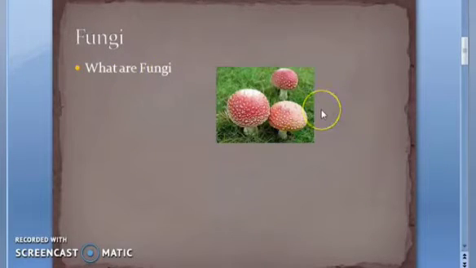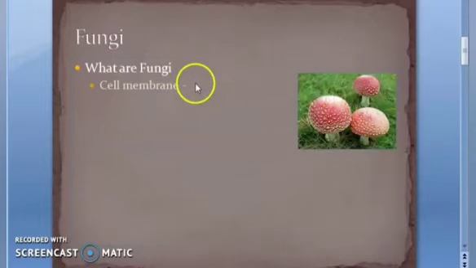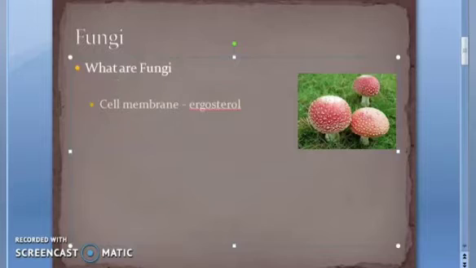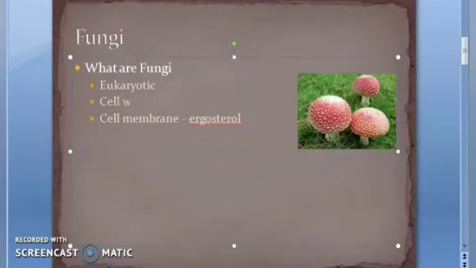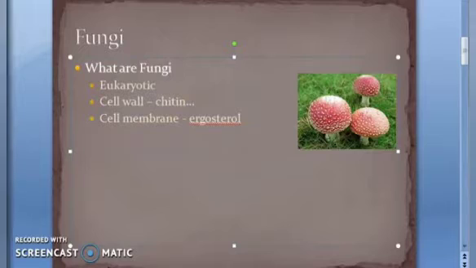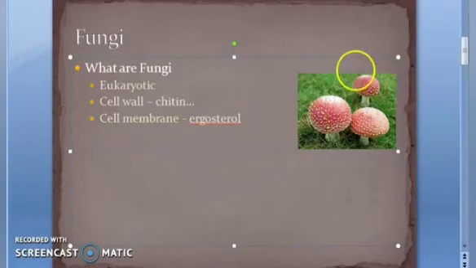Then, fungi may be unicellular or multicellular. But the Protista kingdom was unicellular, correct? The cell membrane has ergosterol. So it is a eukaryotic cell wall they have, which has chitin and other things. This much you understood, right? So, fungi can be unicellular or multicellular. They can be anything they want.